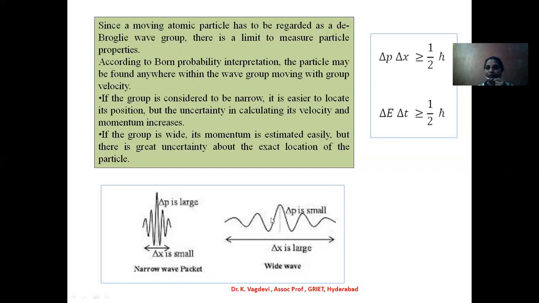Suppose the group is wide. Its momentum is estimated easily, but there is a great uncertainty about the exact location of the particle. So if the group is wide, position cannot be determined, but momentum can be easily calculated. If the group is small, position can be calculated, but momentum cannot be calculated easily. That is why there is an uncertainty in measuring both position and momentum simultaneously for any moving particle.